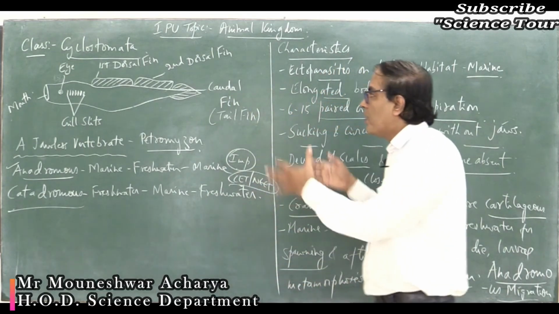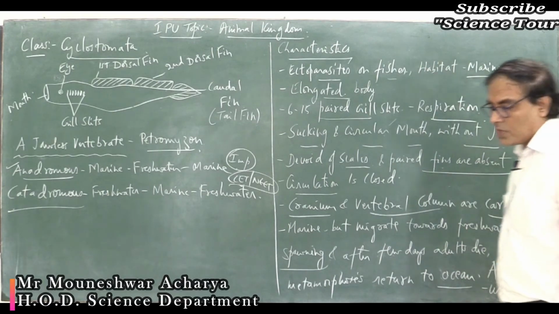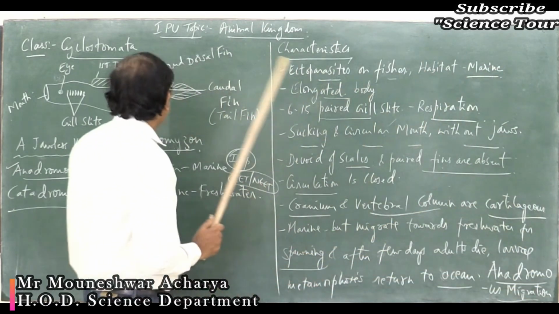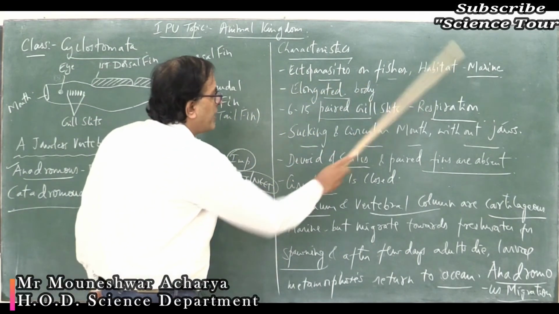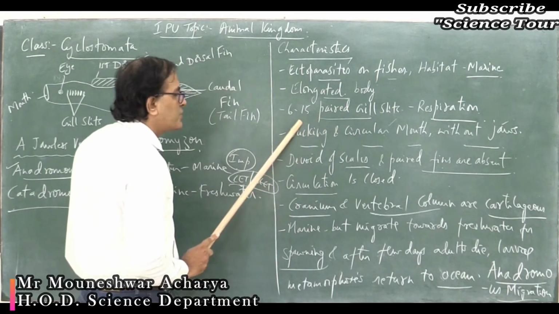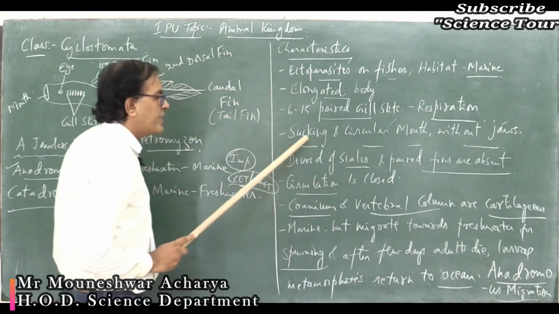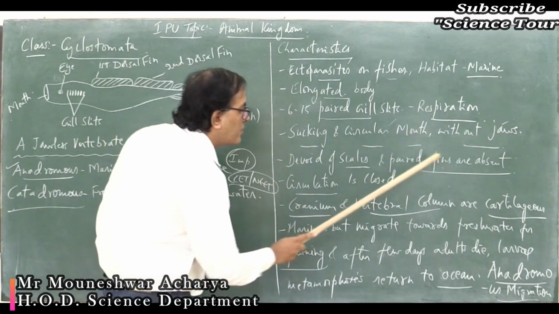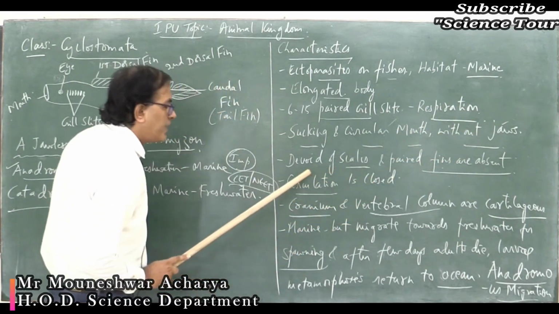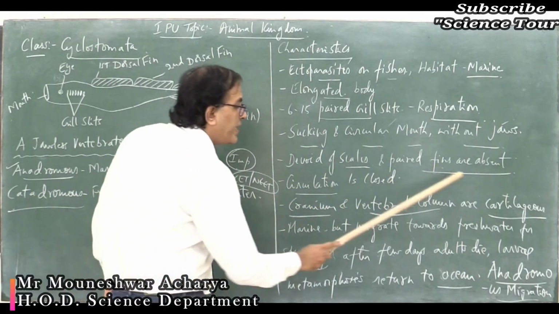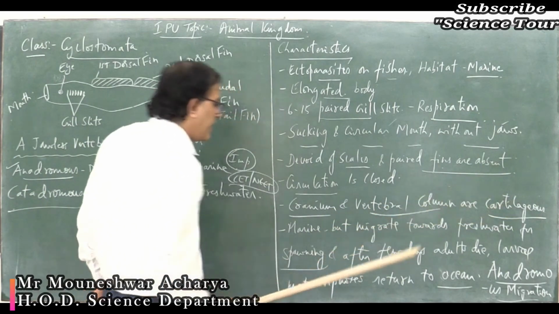So these are some of the important characteristic features of the class Cyclostomata. You have to note down. So just I will revise once. They are ectoparasites on fishes. Habitat is marine. They have an elongated body, 6 to 15 paired gill slits for exchange of gases in the water, called respiration. They have a sucking and circular mouth without jaws. So they are cyclostomes and jawless vertebrates. They are devoid of scales and paired fins are absent. Circulation is closed. Cranium and vertebral column are cartilaginous.